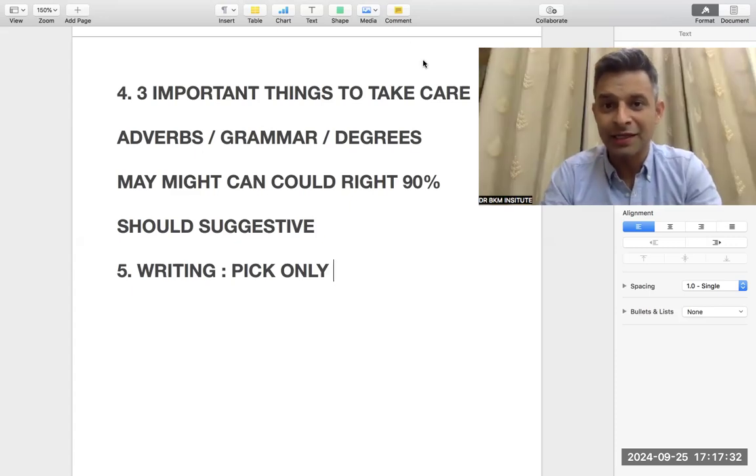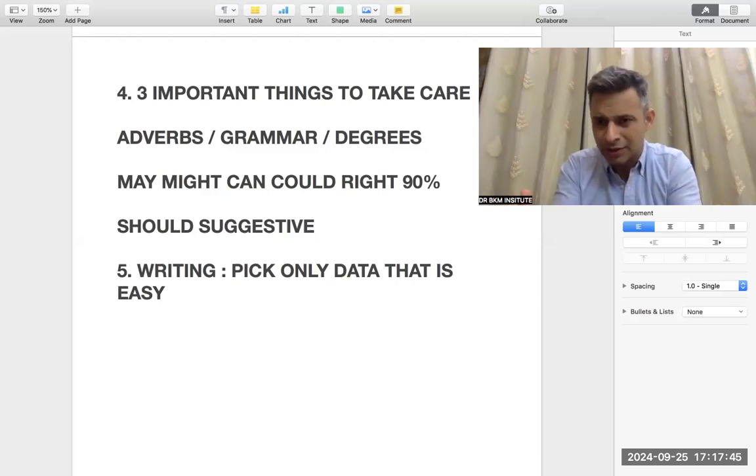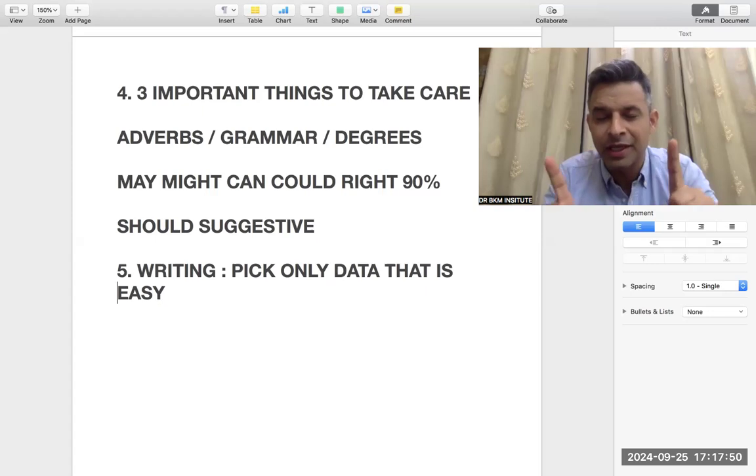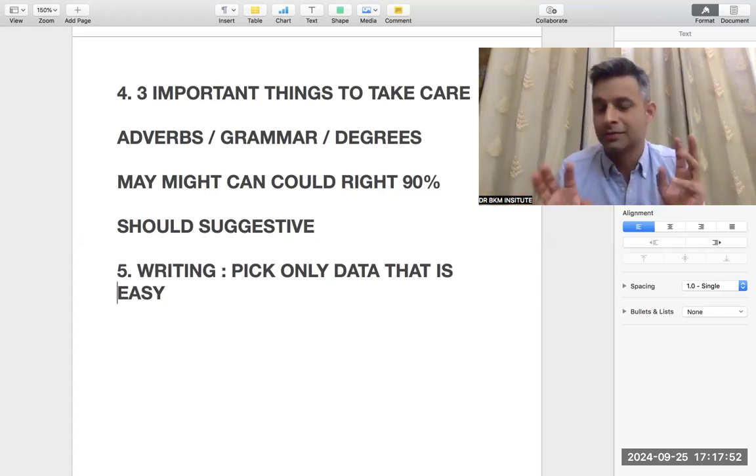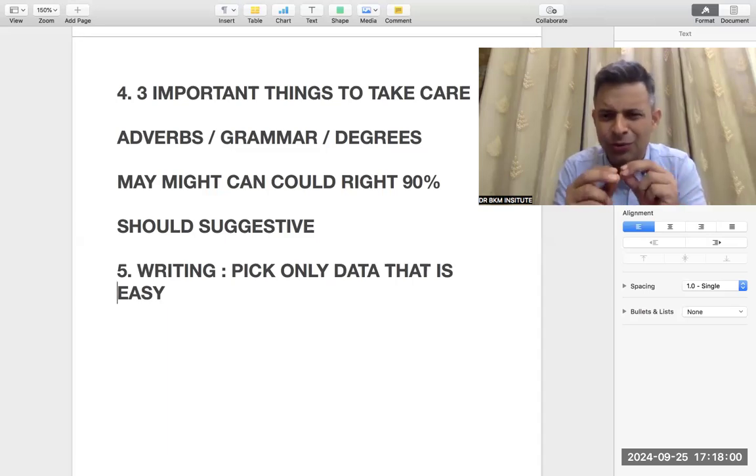So again, writing, there are two important things. Pick only data that is easy. Don't try to write anything in your final exam which you do not understand. If you did not understand a point, how would you express it in your writing? So never mess up with a point that you do not understand. You can leave one or two lines because ultimately you are writing a complete letter.